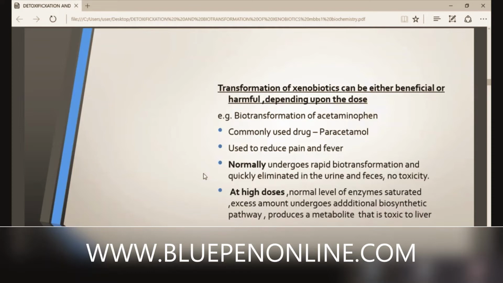We can take only 3 times 500 mg. Otherwise, what happens? The transformation of xenobiotics can be either beneficial or harmful, depending upon the dose.